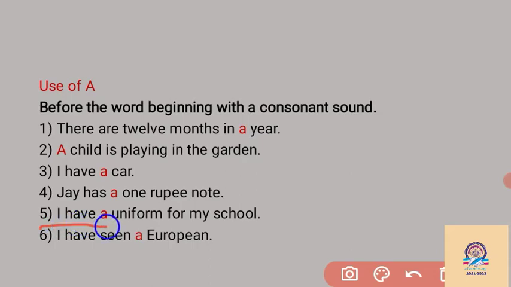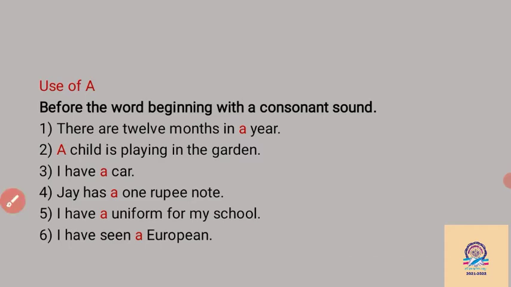Then, I have a uniform for my school. Here uniform is a noun, and its pronunciation starts with a consonant sound, yu. So we have to write a before uniform. Then, I have seen a European. The spelling begins with E, but the pronunciation starts with yu, so the consonant sound is there. So we have to write the article a before European.